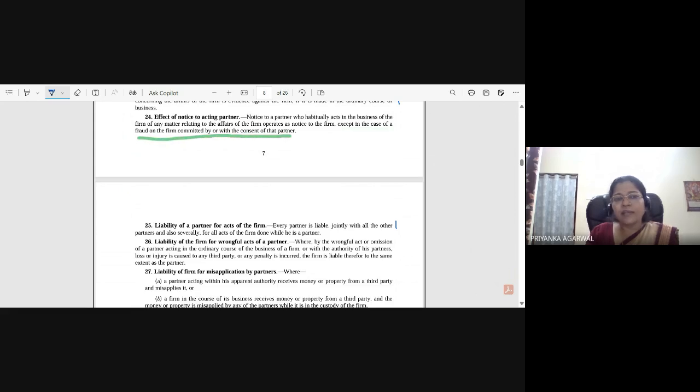In that diamond example itself, suppose the seller has already informed Mr. A that this is of inferior quality and proposes a deal: we will buy it, B and C will not be aware of it, you do not inform them, and we will distribute the difference amount. Here Mr. A is already aware, but even so it will not constitute notice to the firm, because he is doing the fraud. Except in the case of fraud on the firm committed by or with the consent of that partner. I hope it's clear.